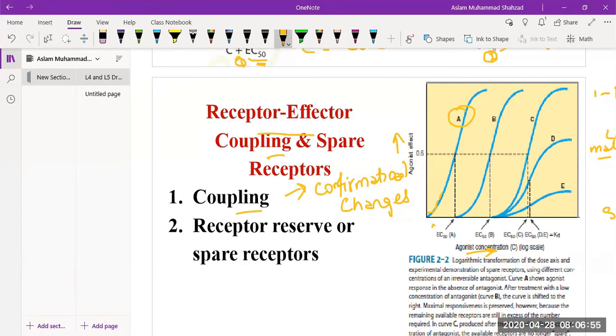Whereas when we move towards the partial agonist, we need more concentration to produce the desired effect. So it all depends upon the type of drug that has been used. A full agonist only needs a small amount of drug to occupy the receptors to produce the maximum effect, whereas partial agonists need more drug to produce the same effect, but at high concentration.